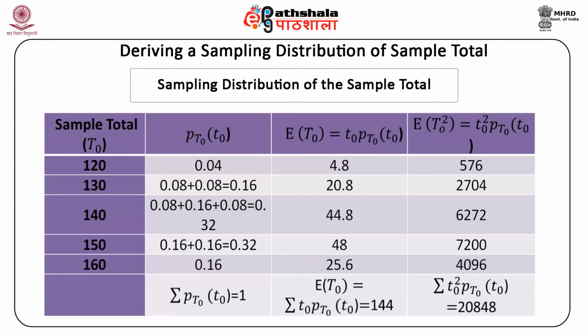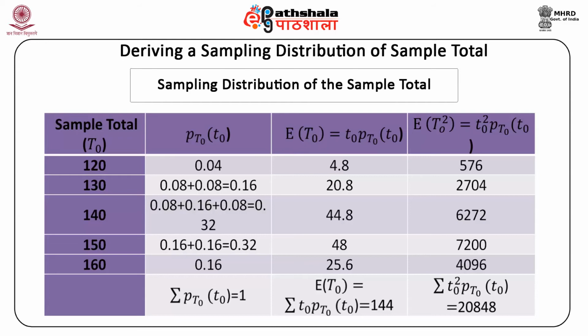But in the last row, you can see that the sum total of these probabilities is equal to 1 in the second column. And if you look at the third column, the total expected value of T0 comes out to be 144.